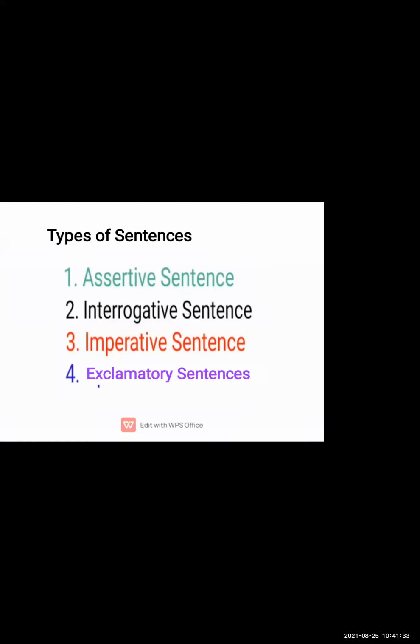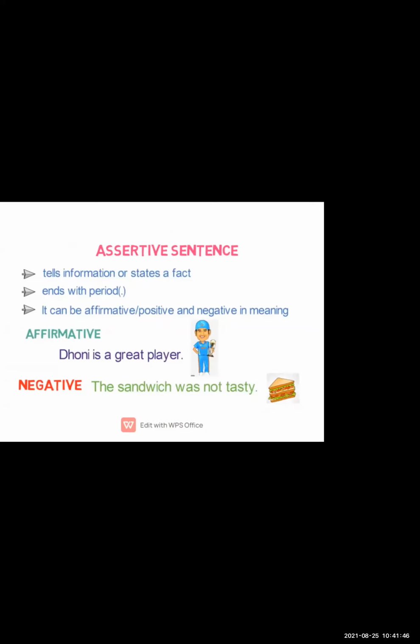If you want to convert sentences from one type to another, first you should know how to identify the meaning of that sentence. Let me discuss the assertive sentence first. An assertive sentence tells information or states a fact. It is considered a complete sentence, and once your sentence is completed, you have to put a full stop there. It can be an affirmative or a negative sentence.